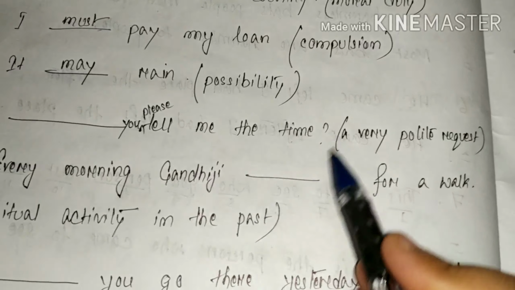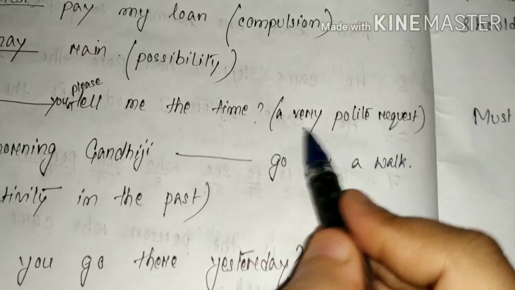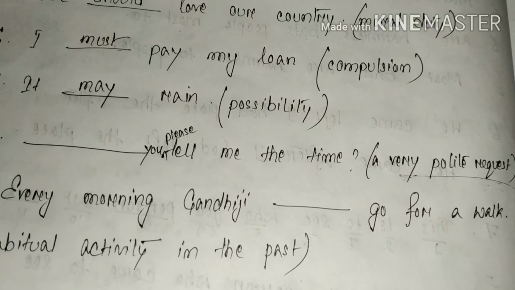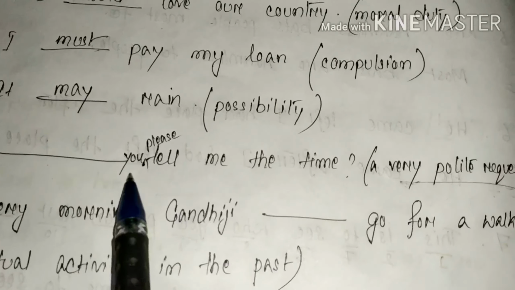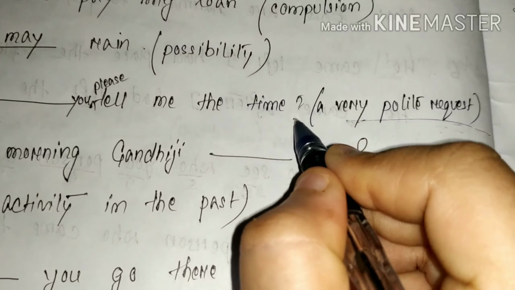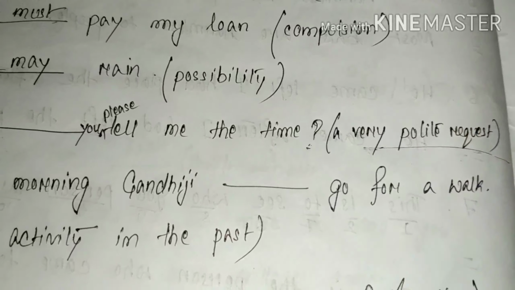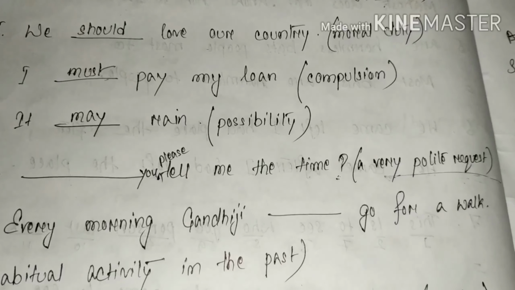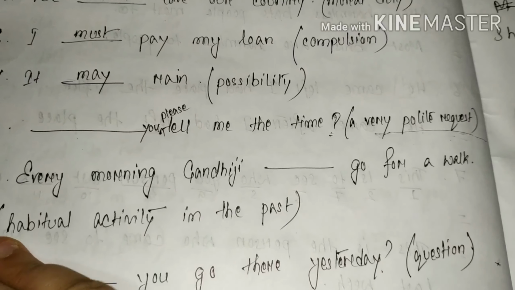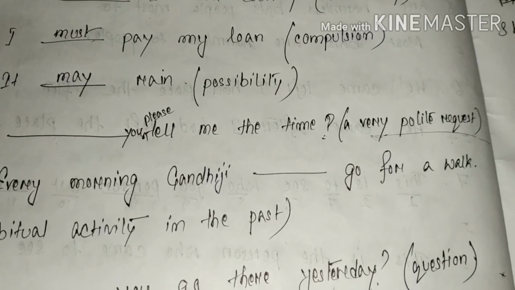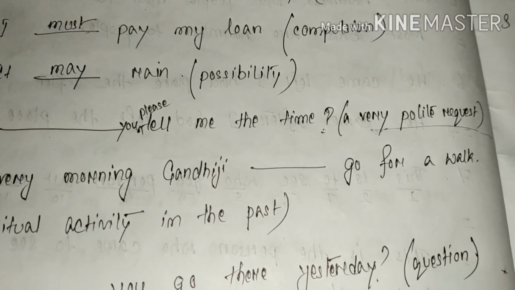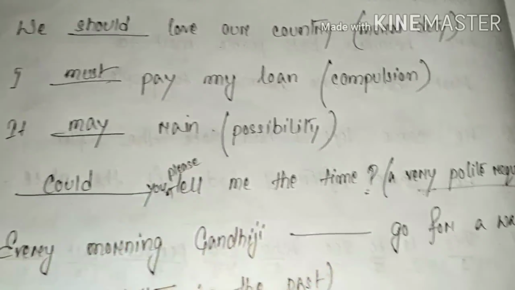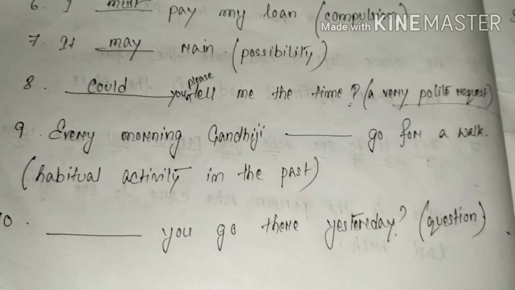Next one. Dash you please tell me the time. A very polite request. The sense given is a very polite request. There is an interrogative sign, a question mark, at the end of the sentence. We have to write a modal here, which can also be termed an interrogative word. What will be a very polite request? Can we write, could you please tell me the time? Yes, we can. Could you.